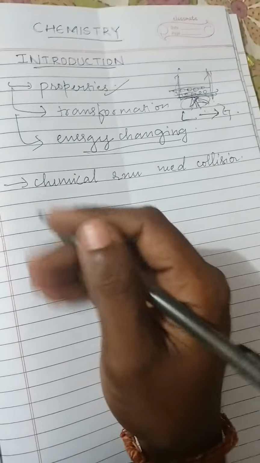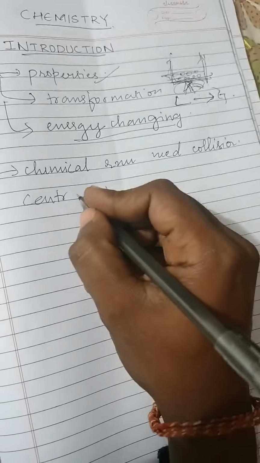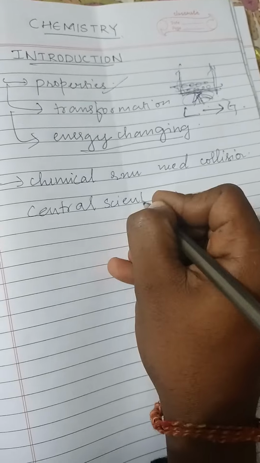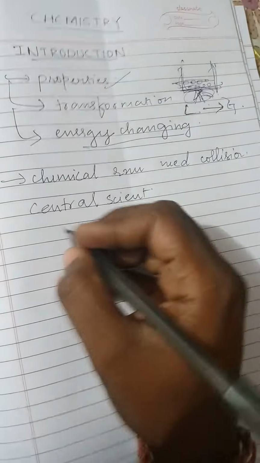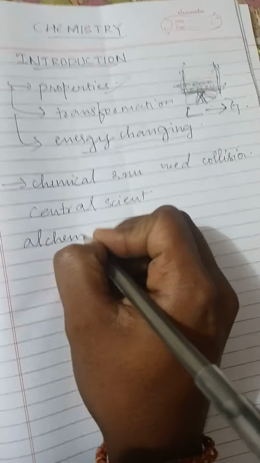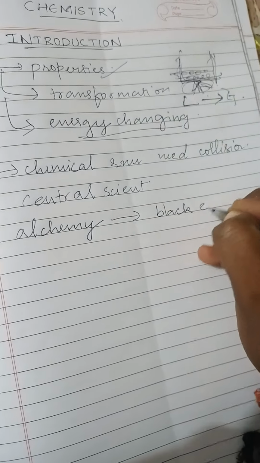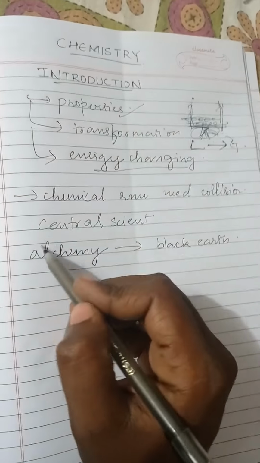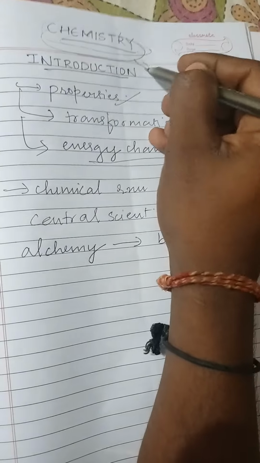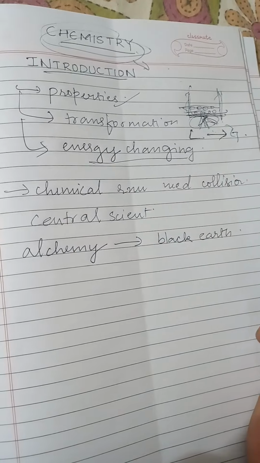It is called the central science. Chemistry originated from the old Egyptian name alchemy, meaning black earth. It means black earth, contrasting with the surrounding desert. Chemistry comes from the Egyptian word alchemy, meaning black earth, contrasting with the surrounding desert.